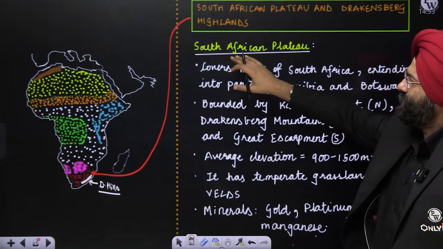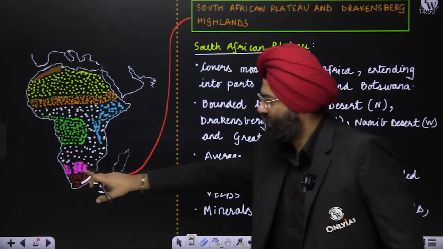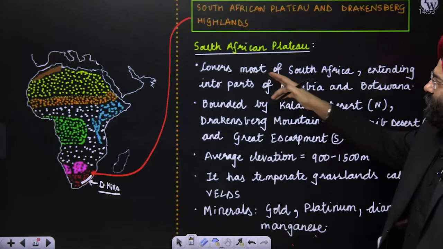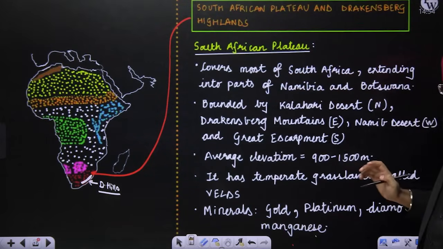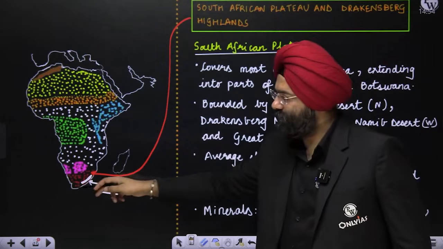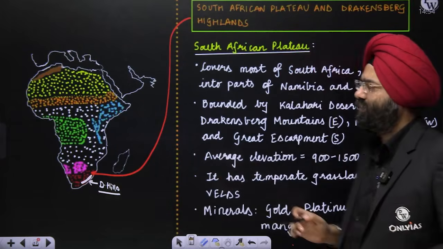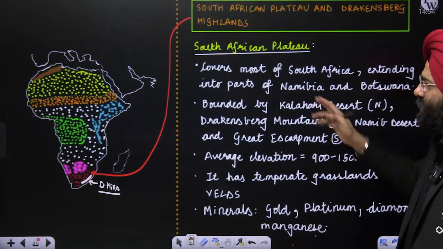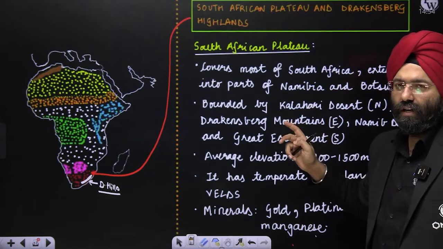Now let us first consider the South African plateau. This is the South African plateau, the one that is marked in red over here. It covers most of South Africa. Again, if you know that this is majorly the South African region, so it is covering most of the South African region and parts of Namibia and the adjoining Botswana. So these adjoining countries are also being covered along with South Africa.